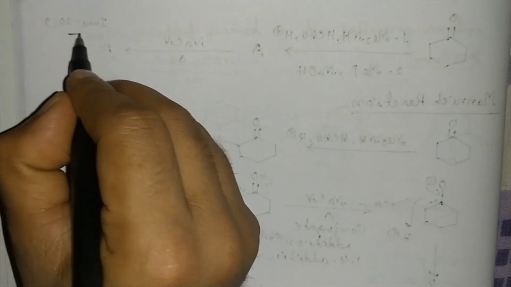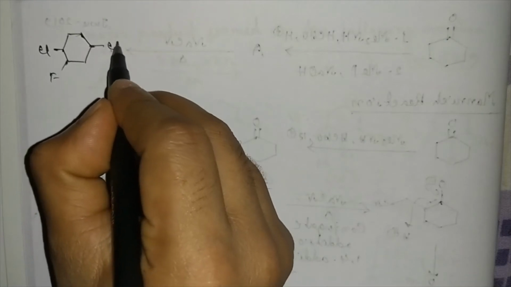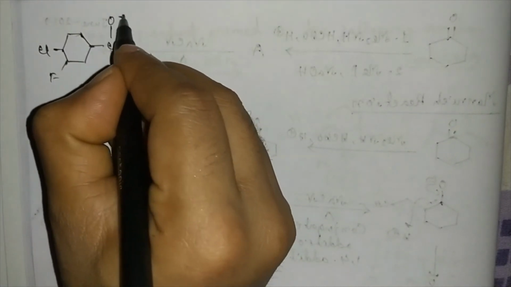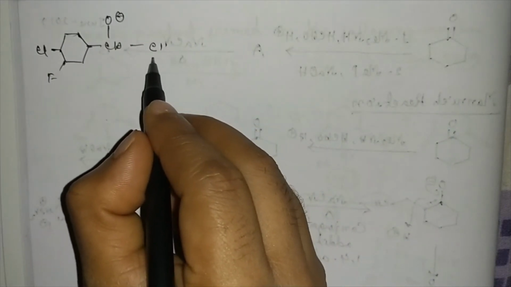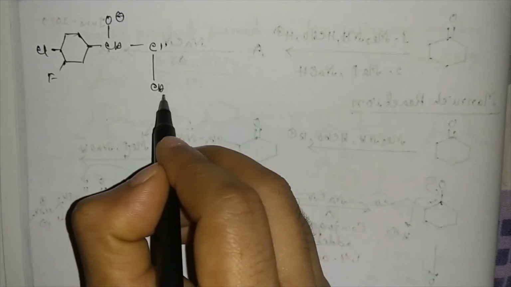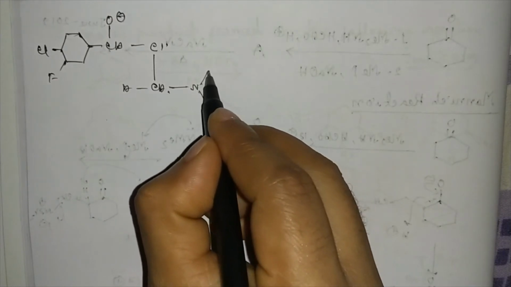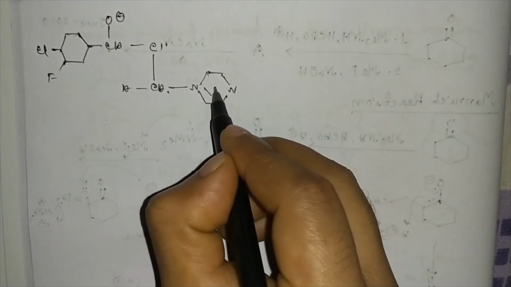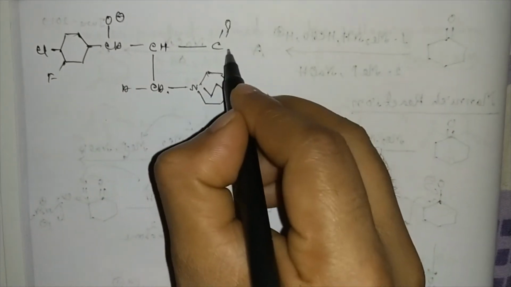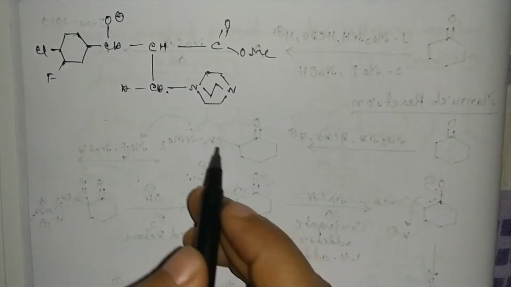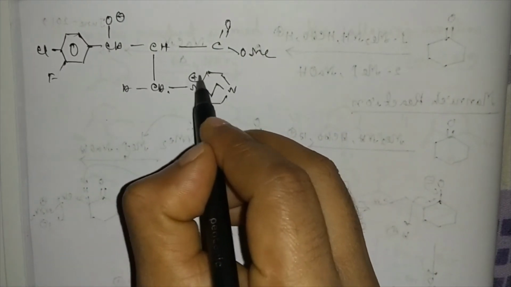We'll draw this in this way: Ar-CH-O minus, attached to the carbon, then CH, C double bond OMe. So this will be produced, and then here will be a positive charge.